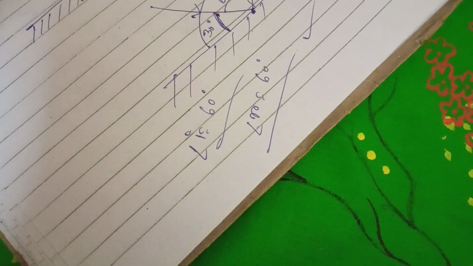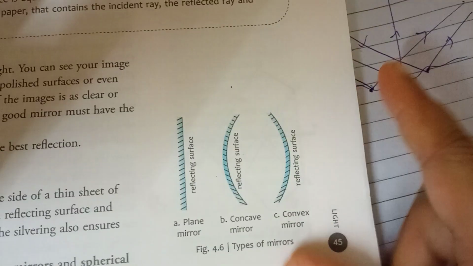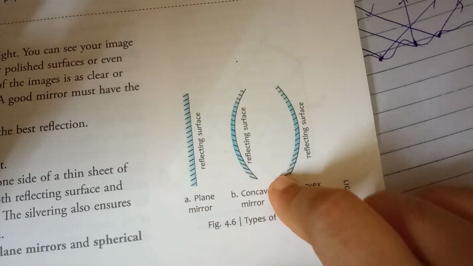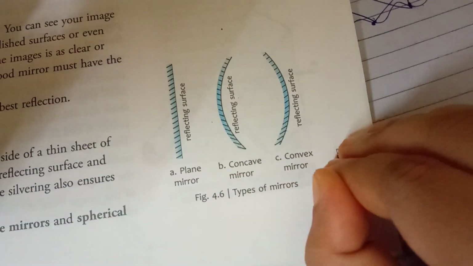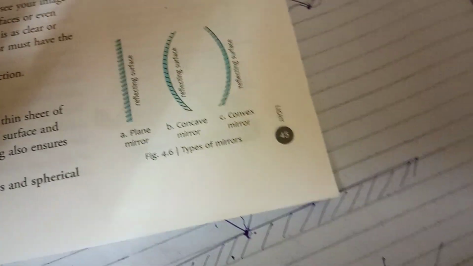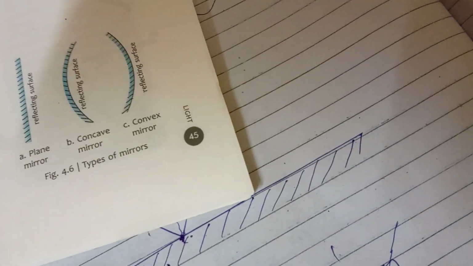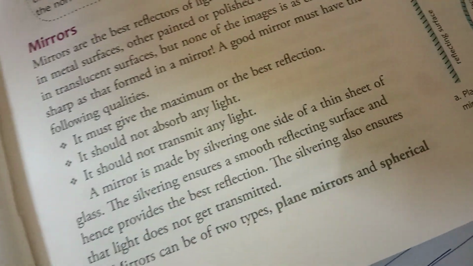Mirrors can be of two types: one is the plane mirror and the other is the spherical mirror. You see here in the book, this is a plane mirror, this is a spherical mirror. Spherical mirrors are also of two types: one is a concave mirror and the other is a convex mirror. So I have discussed here how the mirror is a very good reflector, and what conditions and qualities are required to say it is a good mirror.